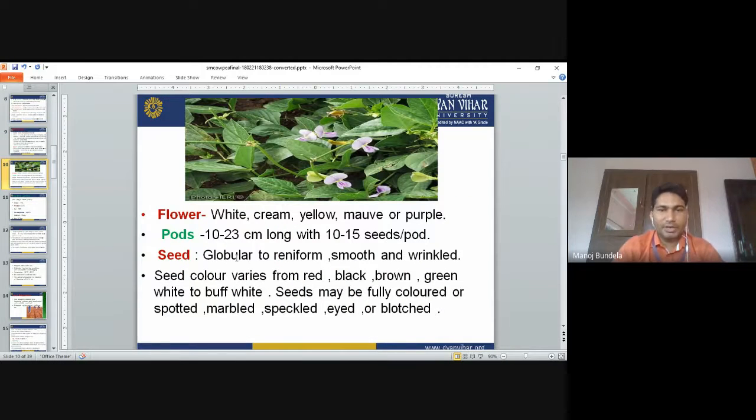Flowers are white, creamy, yellow, mauve or purple in color. The pods are 10 to 23 centimeters long, with 10 to 15 seeds per pod. Seeds are globular to reniform, smooth or wrinkled, and the seed color varies from red, black, brown, green, white to buff white. The seeds may be fully colored or spotted, marbled, eyed and rose. These are the seeds, and these are the flowers you can see.